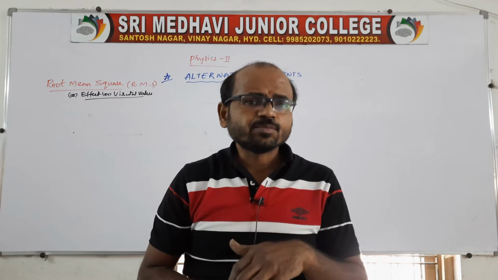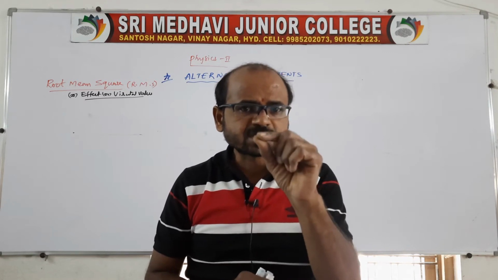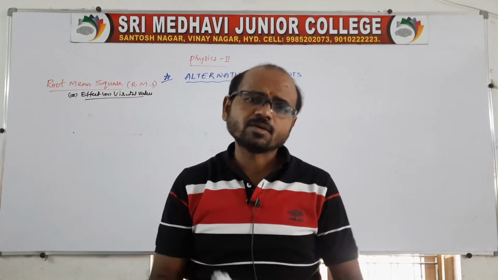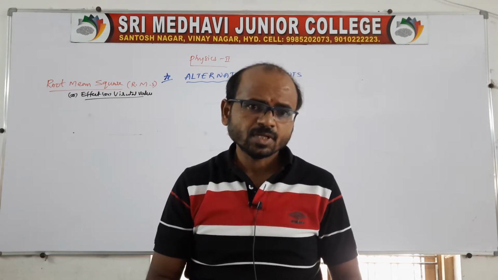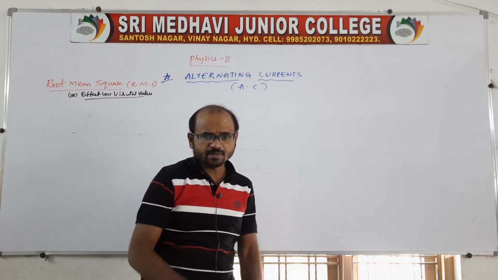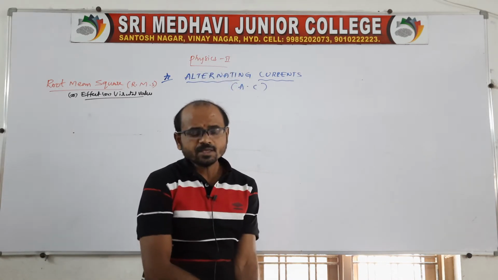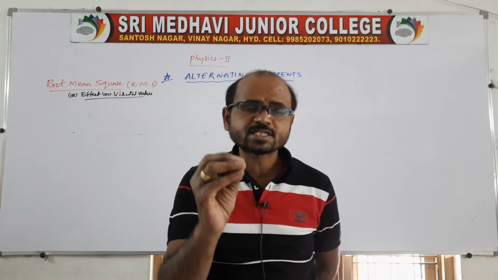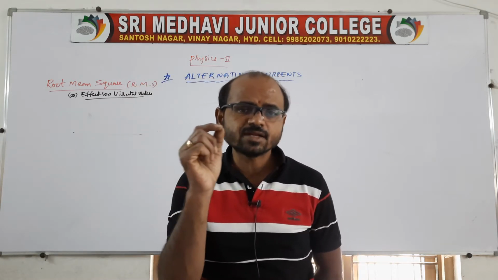But in the case of the root mean square value, the square is always positive. Take the instantaneous current I, which may be positive or negative during the half cycle or full cycle.